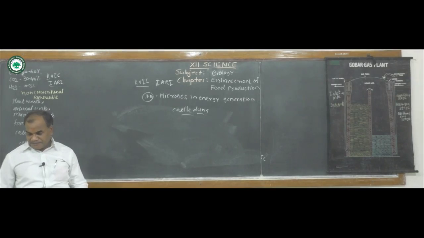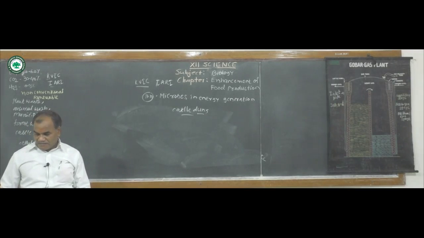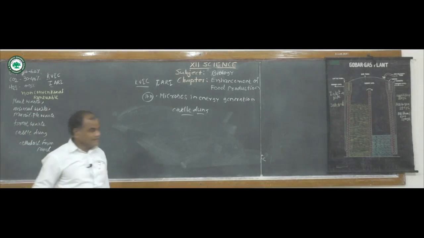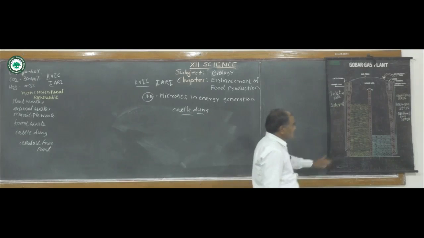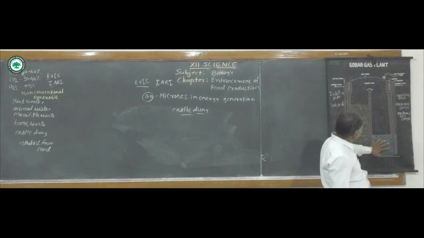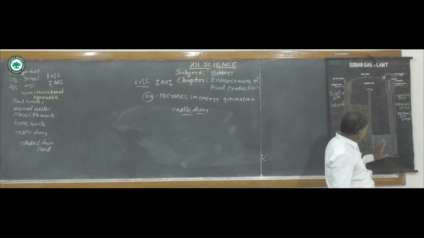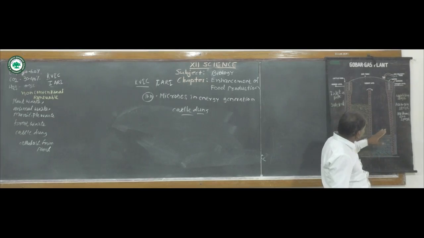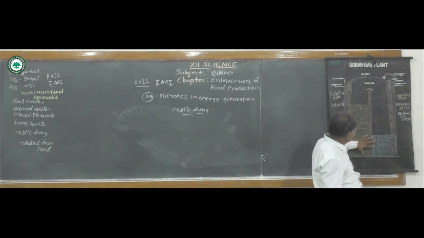Then between these, in between this, here at the basal portion, are the digested materials. After this digestion, the bacterial activity will be held on this sludge, or cow dung. What type of activity will be held?